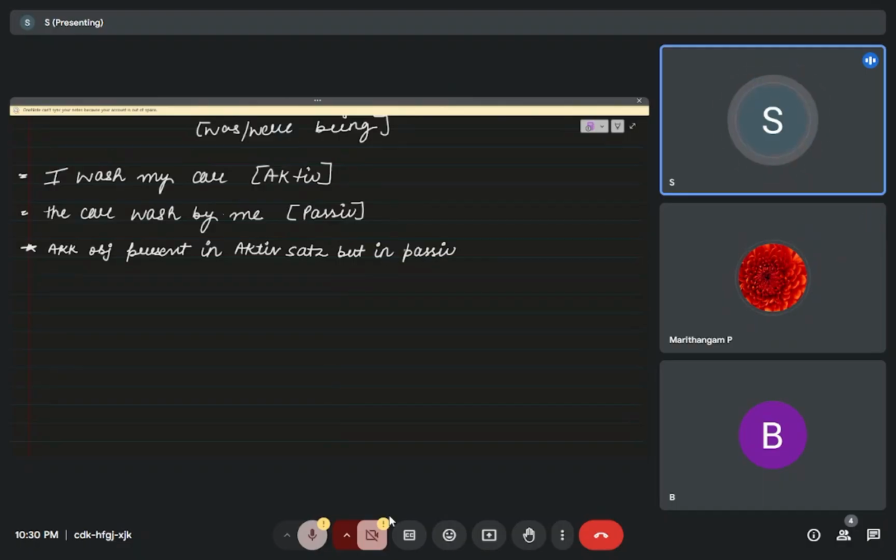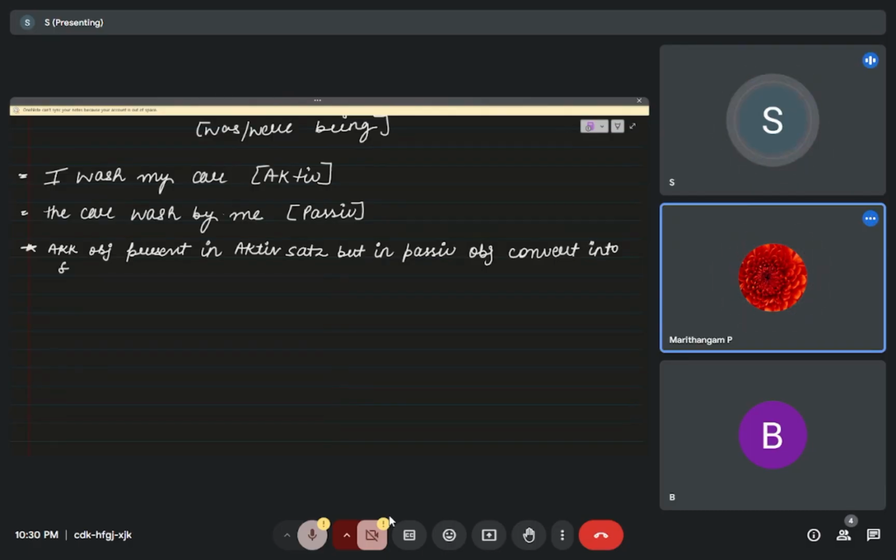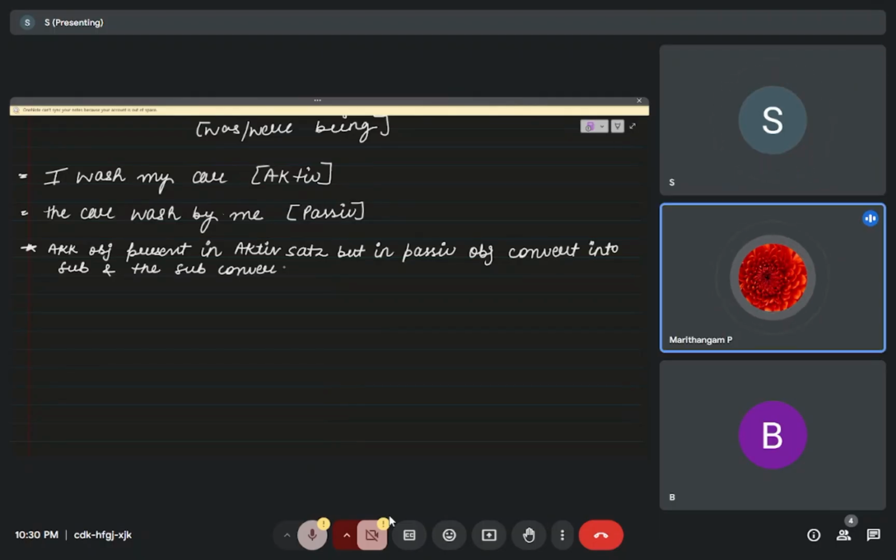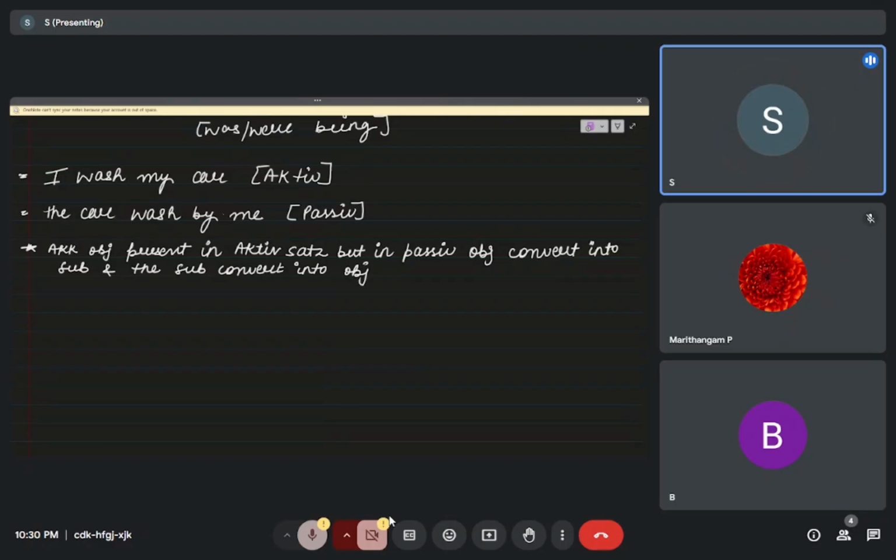In passive the object converts into subject, and the subject converts into object, and that object will be dative. That object will take the dative case.